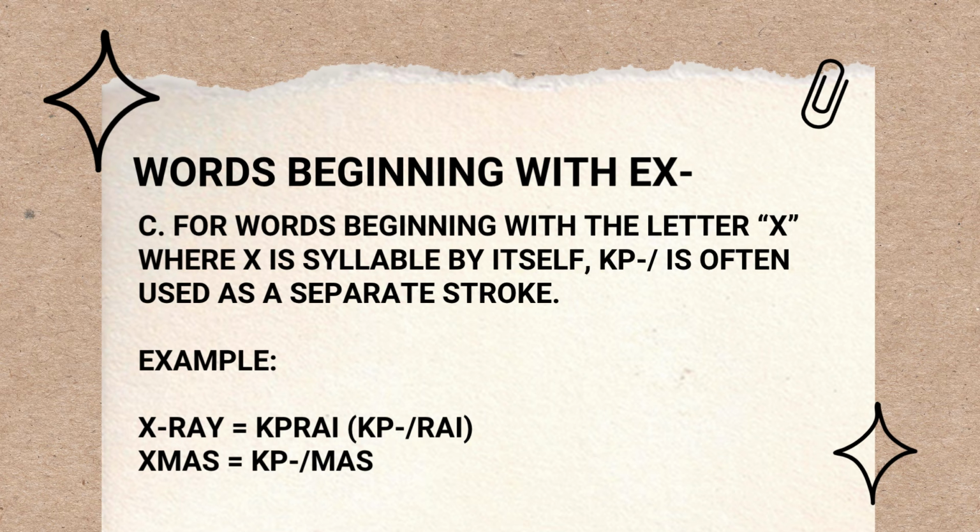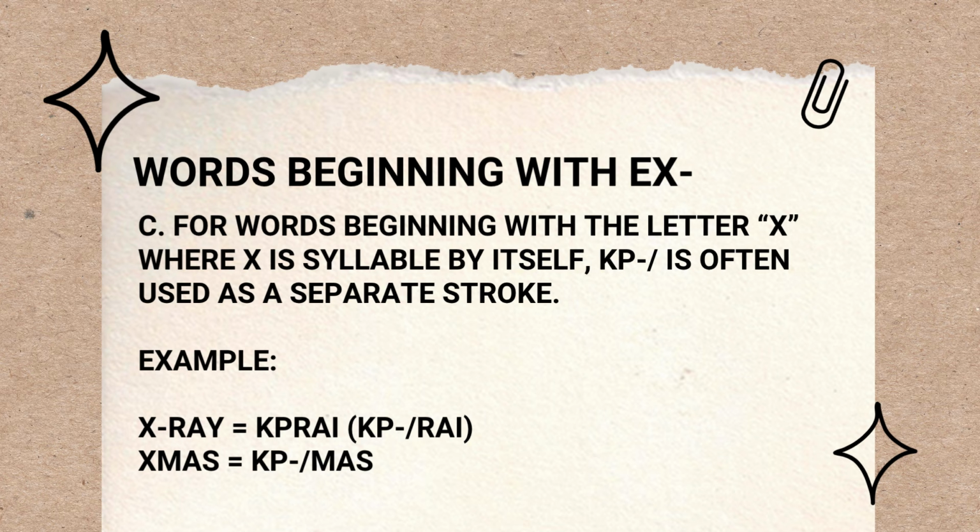So for X-ray, X and then ray. So we write initial KP and then we have R, initial R, vowel A, final I. For Christmas, initial KP and then initial M, vowel A, final S.